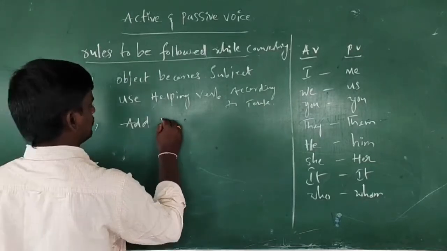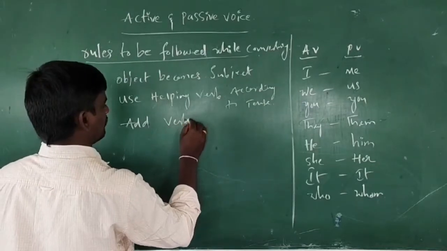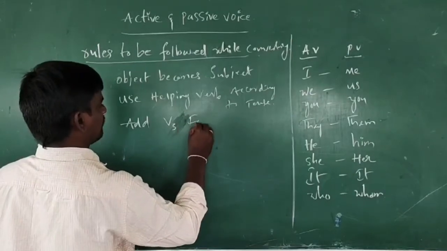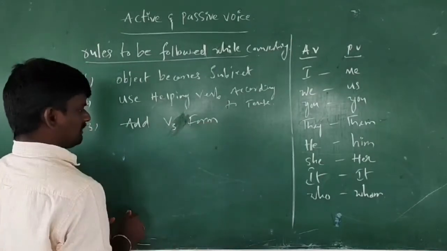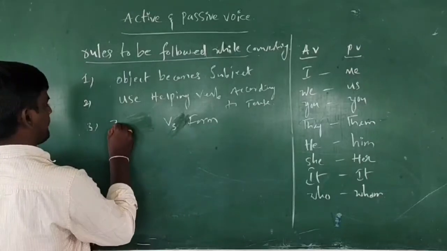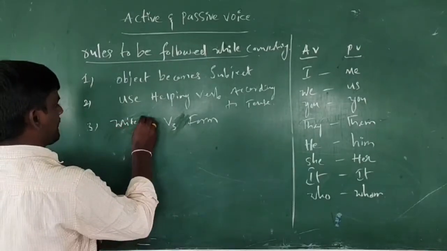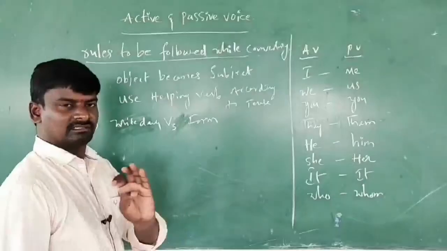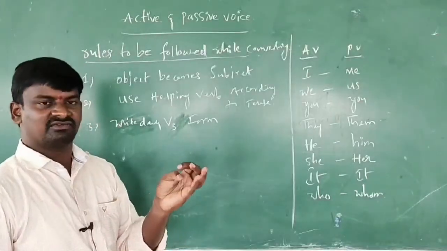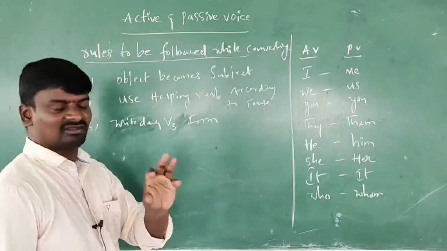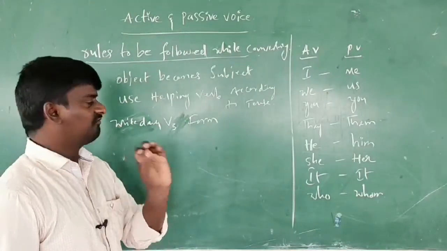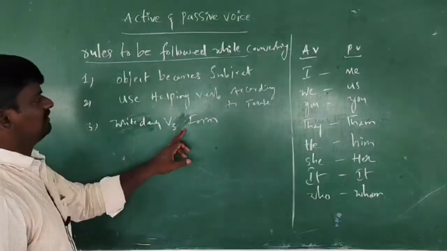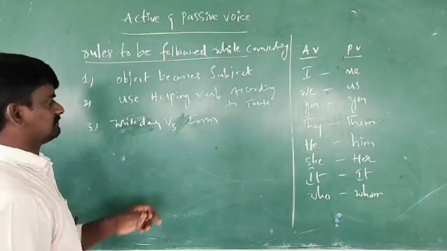Number 3, add V3 form, or write down verb form 3. You all know about V1, V2, V3, V4, V5. We have five verb forms. Write down verb form 3.